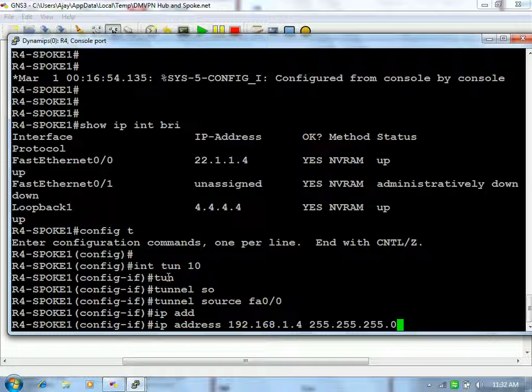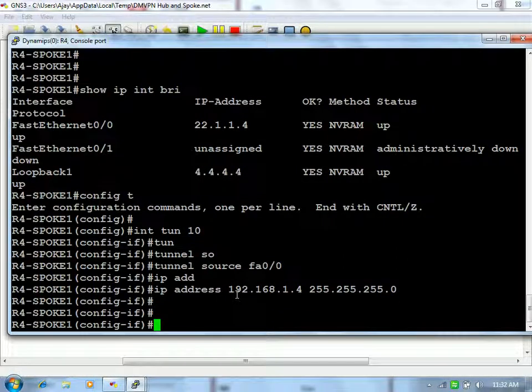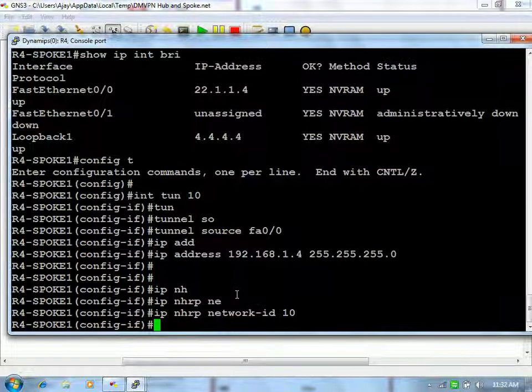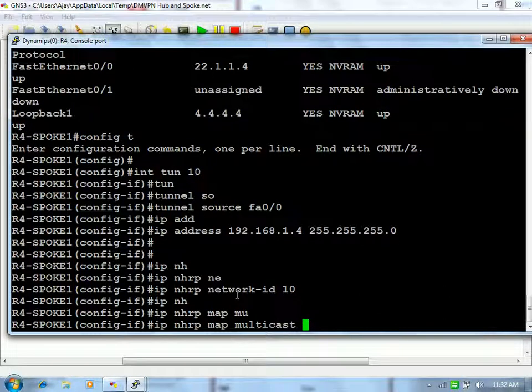No tunnel destination here. Now we are not going to configure the destination. Now IP NHRP network ID. What was the network ID? 10, right? IP NHRP map multicast. What should I type over here? Not dynamic. Again, multicast we are still sending, or we are saying that you are the responsible guy to provide me the routing updates. From whom? From our server, the hub. So the hub is actually the central point that provides the NHRP resolution and the multicast or routing updates.